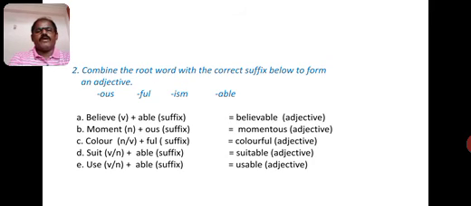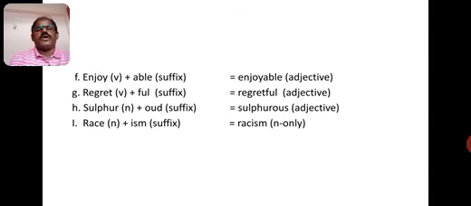Use, verb and noun, plus able suffix, with adding able suffix to use, it has become usable. Enjoy, verb, plus able suffix, enjoyable, adjective. Regret, verb, plus ful suffix, regretful, adjective.